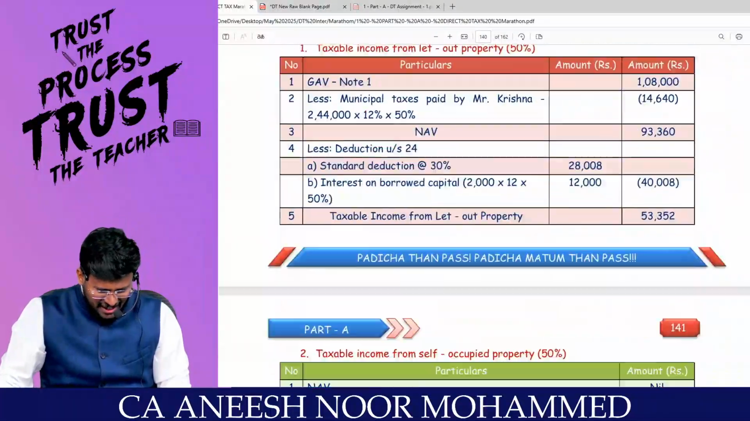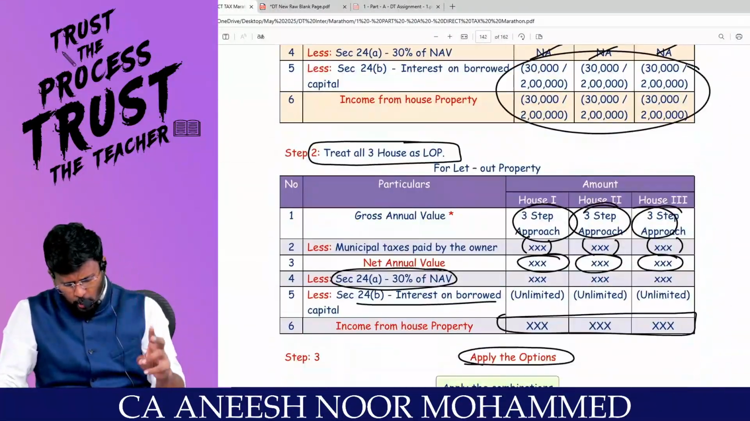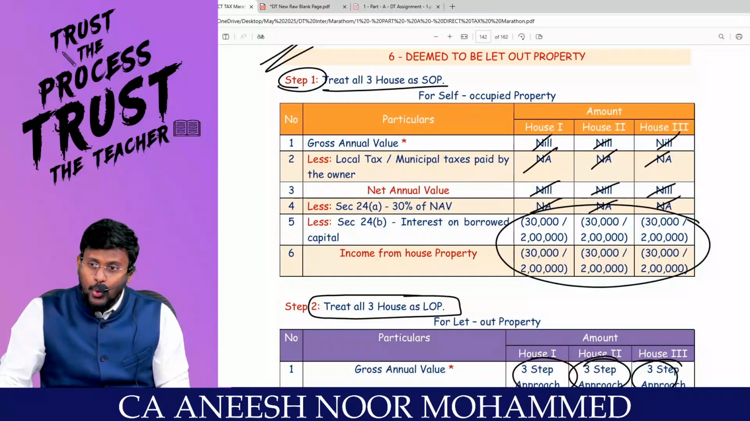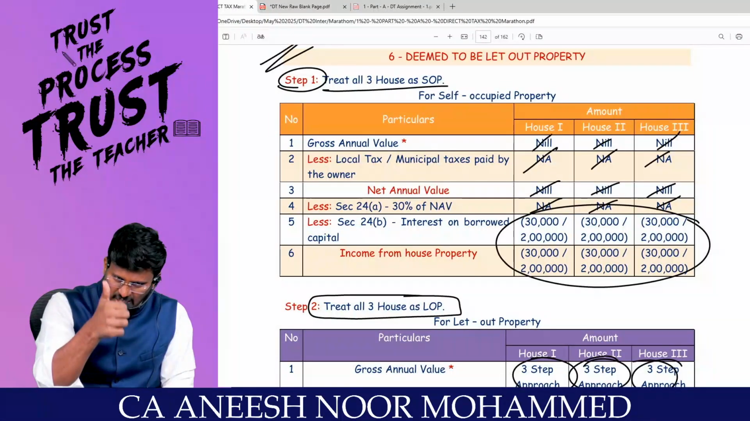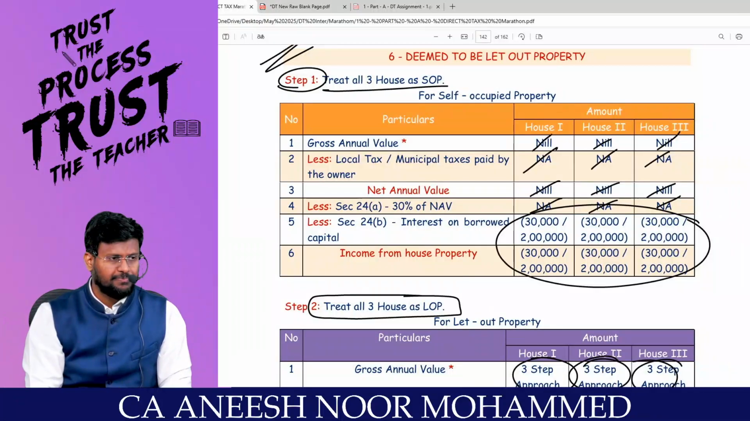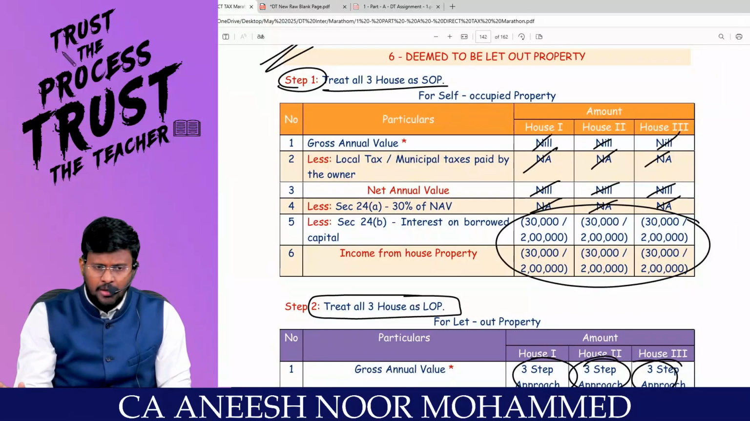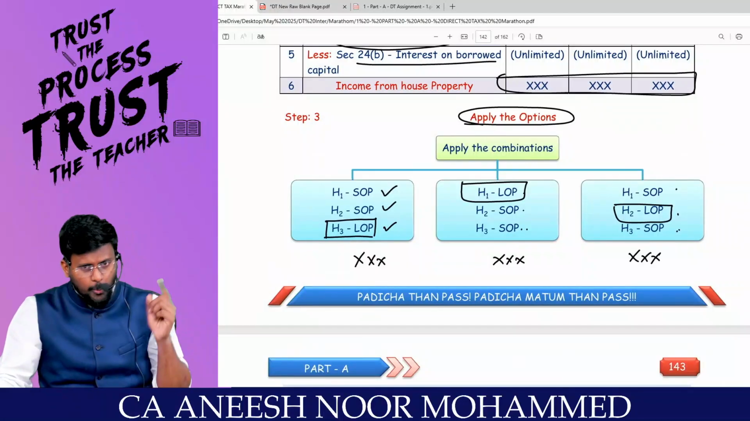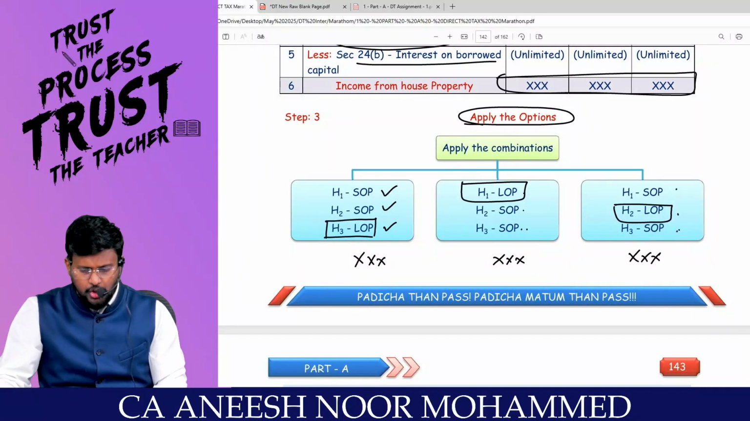If an assessee is having more than 2 houses, if he is having only 2 houses, no problem, it is allowed under the Act. If he is having 3 houses, then you have to follow a 3-step approach. Step number 1, treat all the houses. Then number 3, apply the option. How will you apply the option? SOP, SOP, LOP, LOP, SOP, SOP, SOP, LOP.